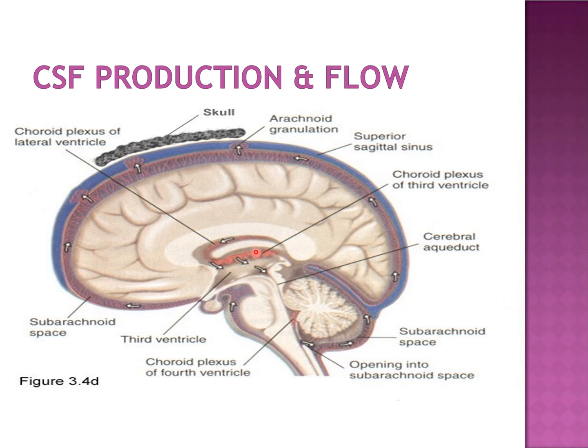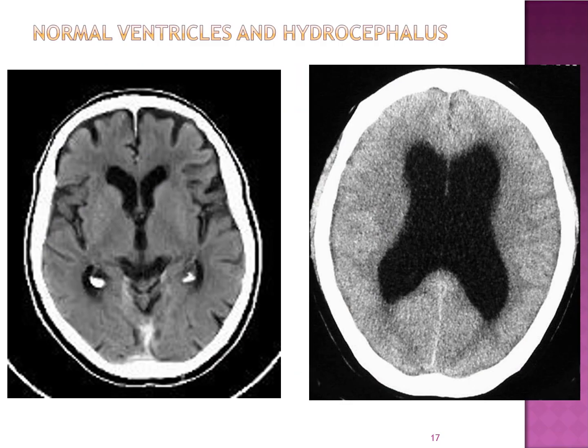This is the picture that we have already discussed. The choroid plexus is within the lateral ventricle mainly. It flows into the third ventricle through the foramen of Monro. Then through the aqueduct of Sylvius it flows into the fourth ventricle. Then through four paired openings it enters the subarachnoid space. Here you can see a normal ventricle and the dilated ventricle with the increased CSF accumulation.